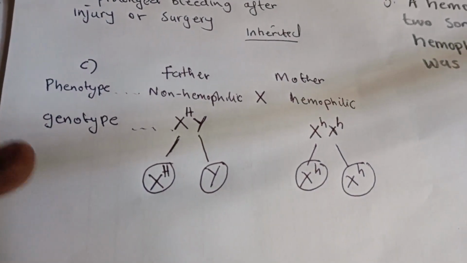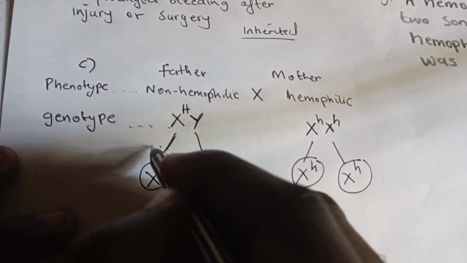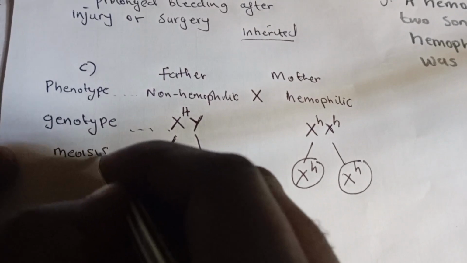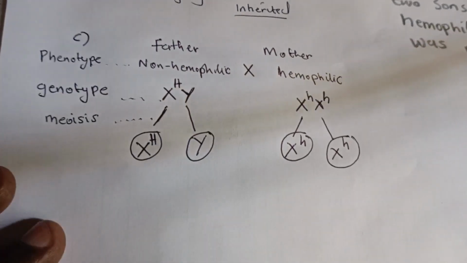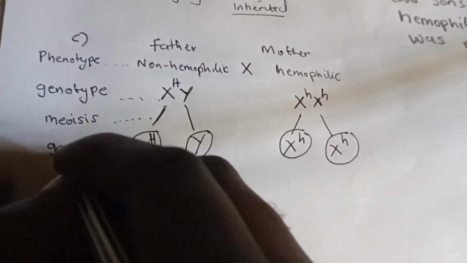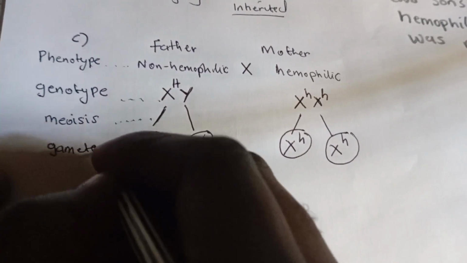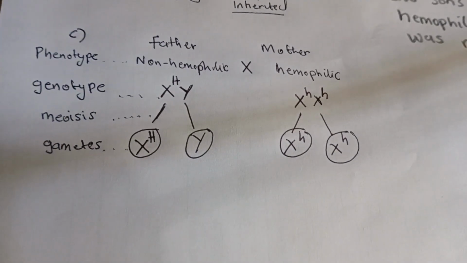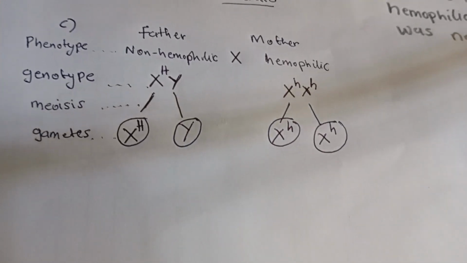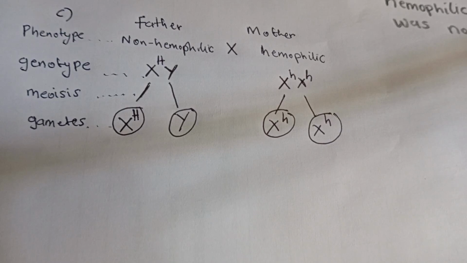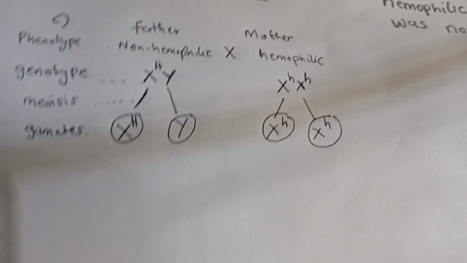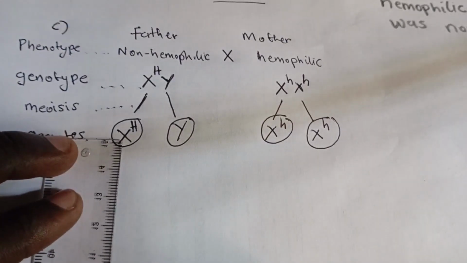So they will separate like this. What these are now, they've separated into what we call gametes. In these gametes, it's either the sperm cell or the ovum, the egg cell. Now these gametes begin to fuse, and that is what we call fertilization.